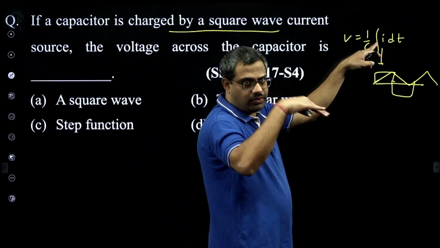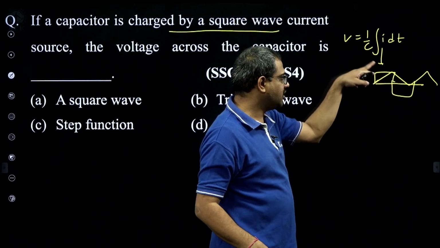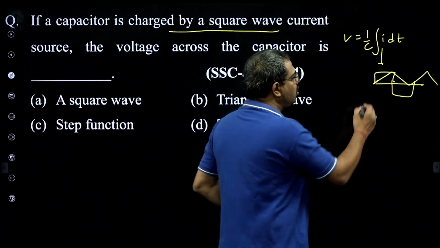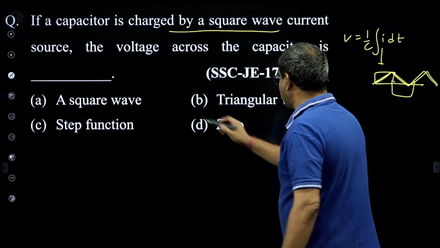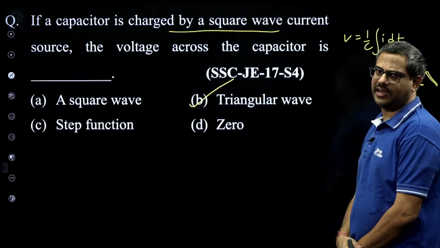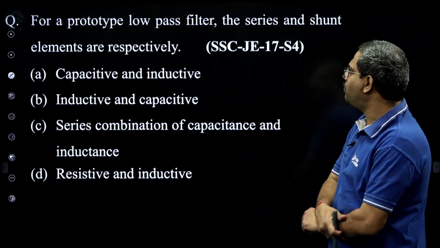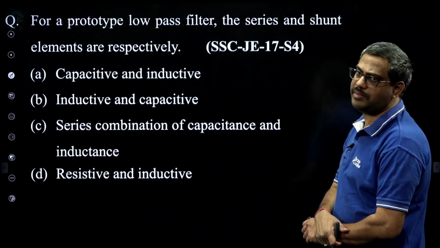Triangle. Simple basic, sir. See, V is 1 by C integral i dt. Current is a square wave, positive, negative. If it is a square wave, a positive step is a positive ramp, a negative step is a negative ramp. So what will be the voltage? Triangle. Yes, a triangular wave. See that basic triangular wave. Ohm's law only.